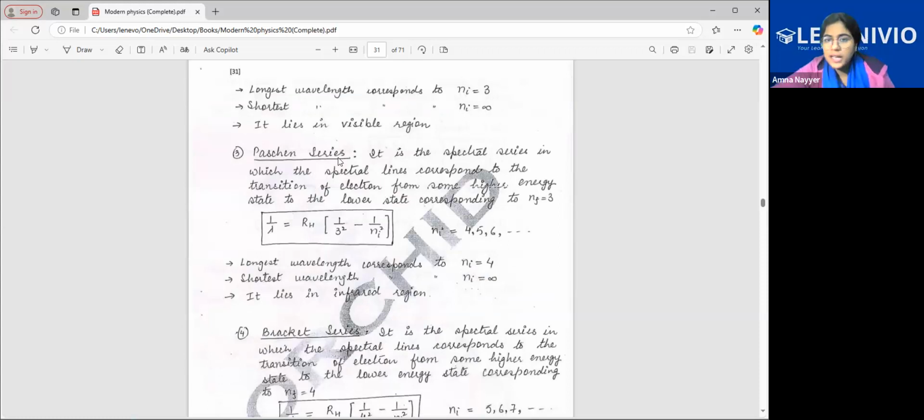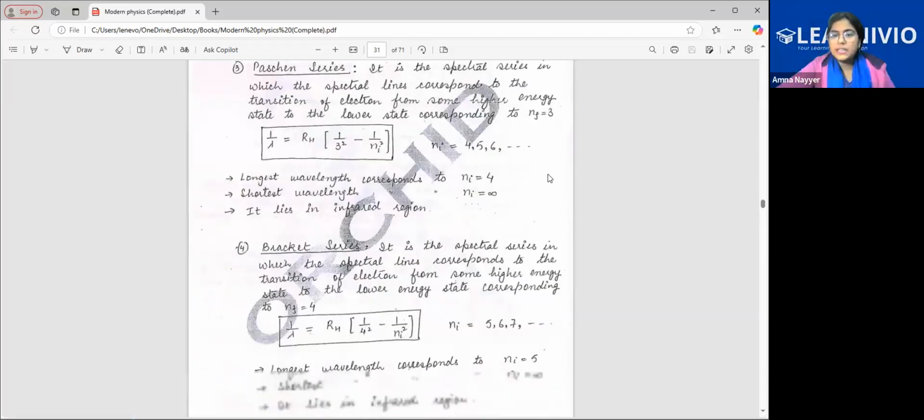Paschen series lies in the infrared region. For the Paschen series, the final level is 3. So the shortest wavelength will be for infinity. Sorry, the shortest energy will be infinity. Longest wavelength means shortest energy, that is the next one, 4.